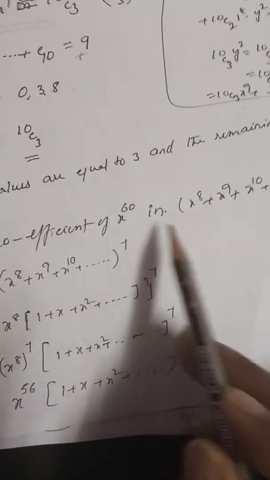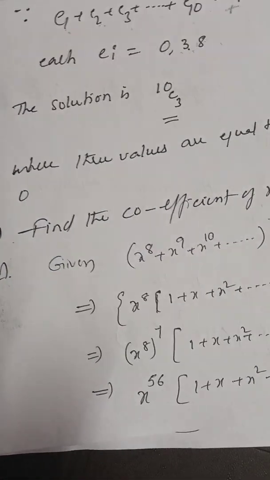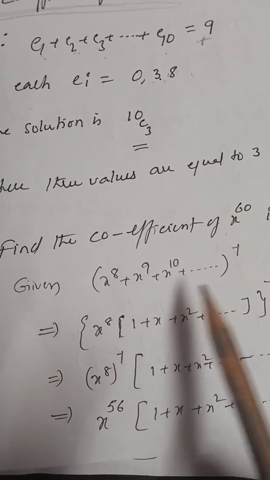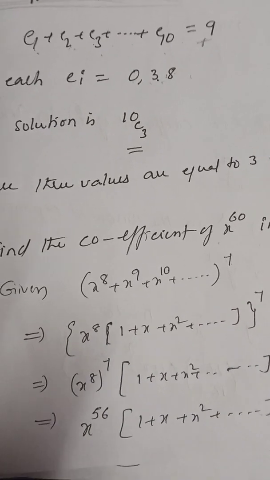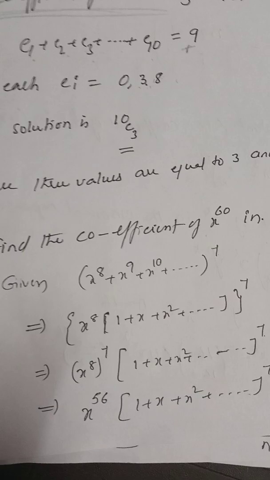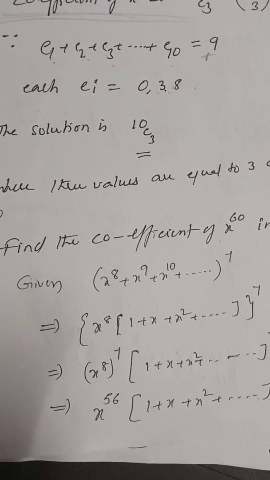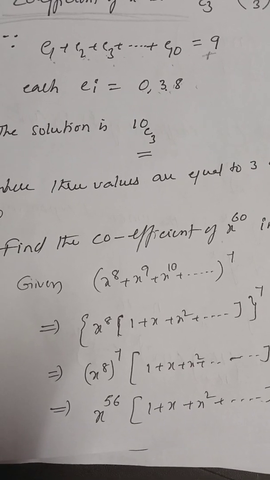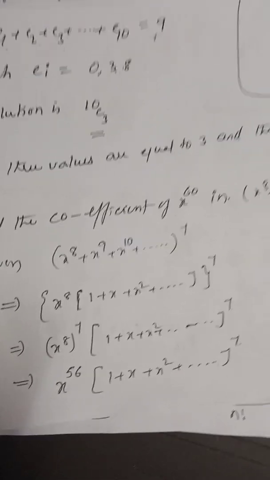Next one, find the coefficient of x power 60 in (x power 8 plus x power 9 plus x power 10 plus so on) whole to the power of 7. Now, here the given expression is x power 8 plus x power 9 plus x power 10 plus so on, to the power 7. Now we are taking x power 8 as a common element. That means we are converting the given expression into standard forms. The standard forms are (1 plus x) whole to the power of n or (1 minus x) whole to the power of n.